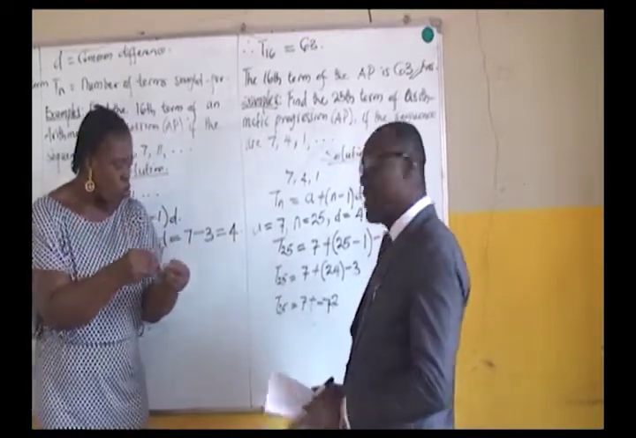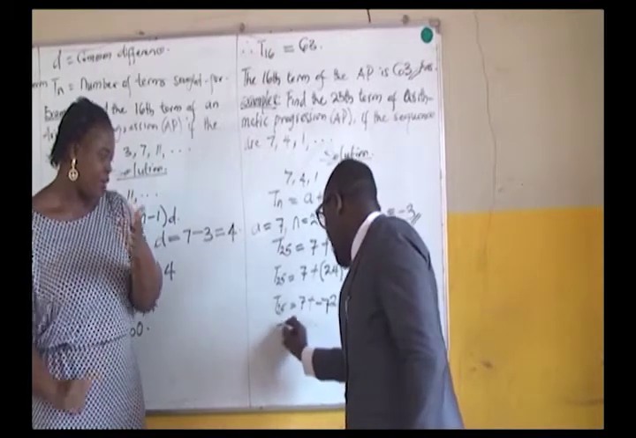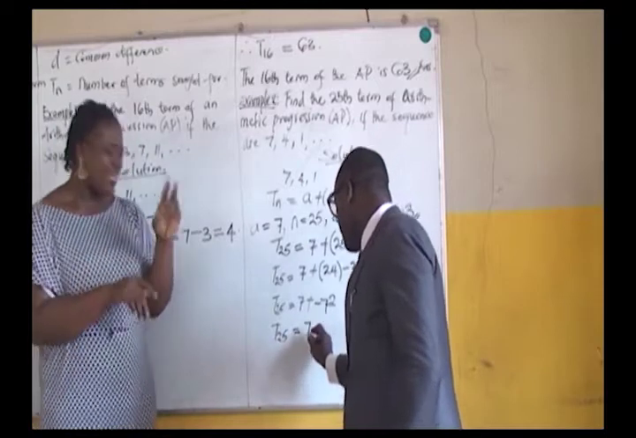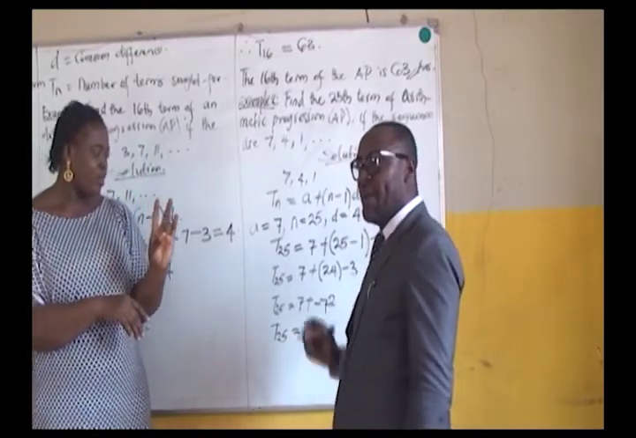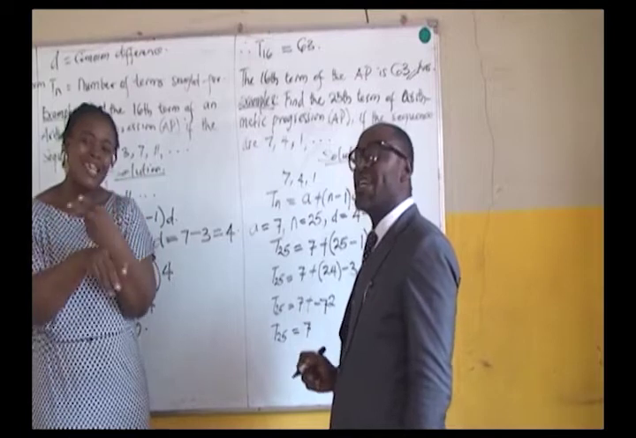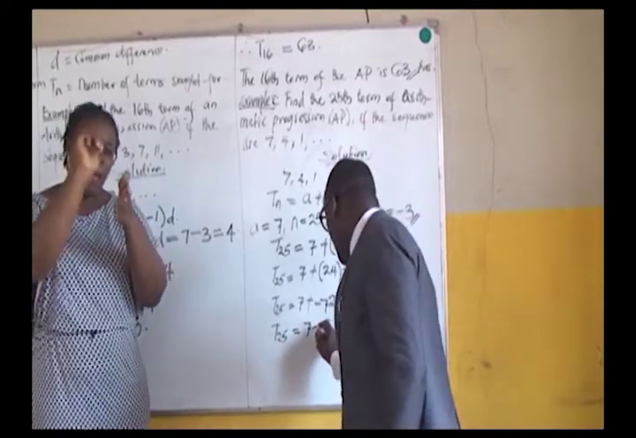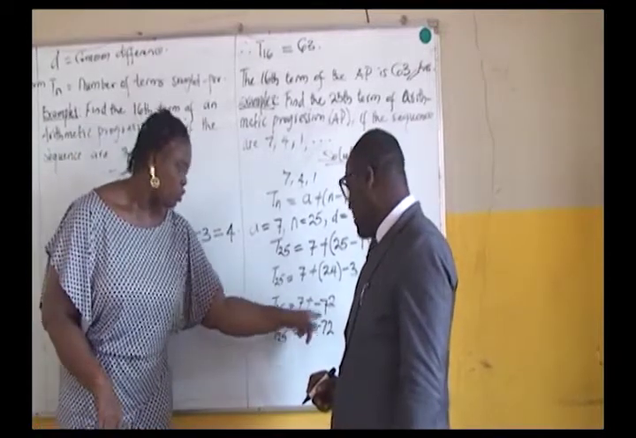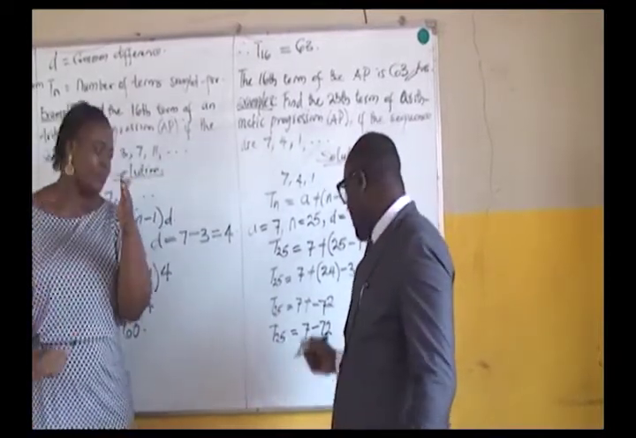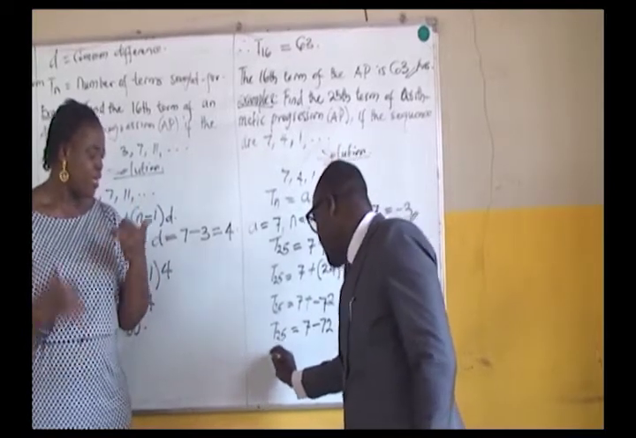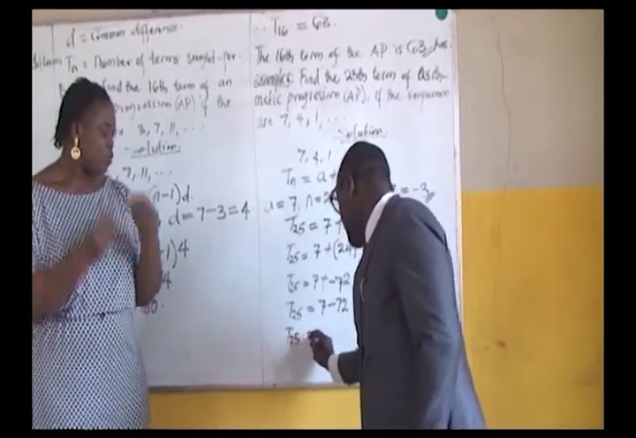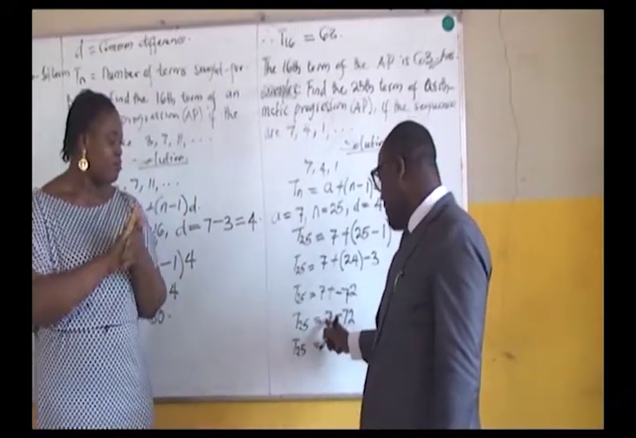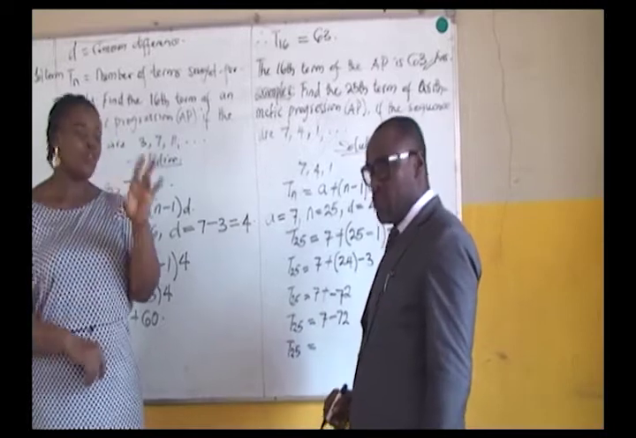So from this question, to get the answer, we have T25 is equals to 7. We all know that plus times minus will give us minus. We have minus what? Minus 72. So the plus has gone. So then we establish the 25th term. The 25th term of this arithmetic progression will become 7 minus 72.